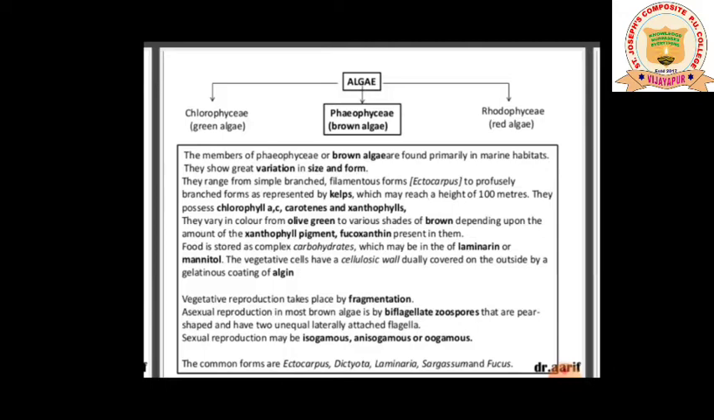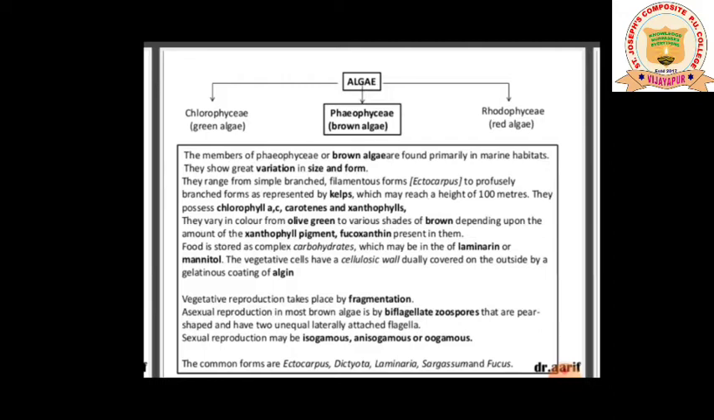The vegetative cell has a cellulosic wall, covered on the outside by a gelatinous coating of algin. So the cell wall of the Phaeophyceae is internally cellulosic and outside it is covered with a gelatinous layer, which we call algin. So algin is the outer covering of Phaeophyceae. This you should remember. Kelp you should remember. The size and variation of this class of algae you should remember, and the pigments you should remember well.